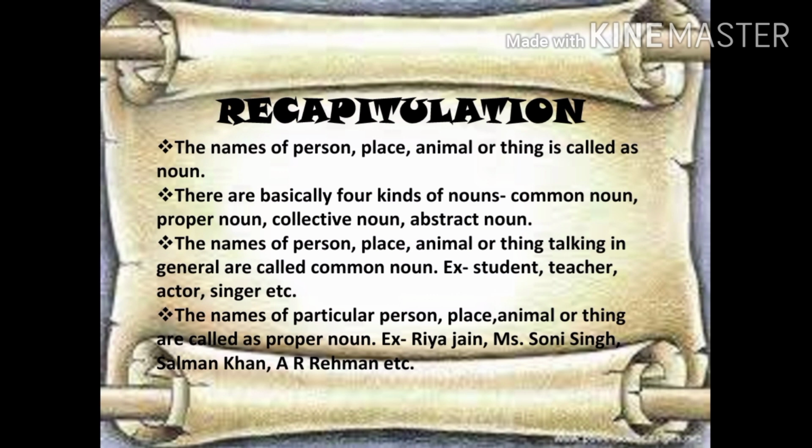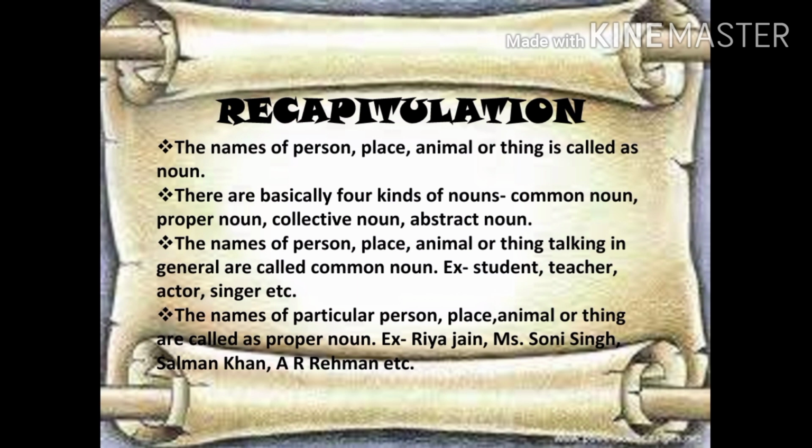So let's just have a look and revise what exactly common and proper nouns are. The names of the person, place, animal or thing, talking in general or common, are called common nouns. For example, student, teacher, actor, singer, etc. And the names of a particular person, place, animal or thing, or we can say the specific names, are called proper nouns.